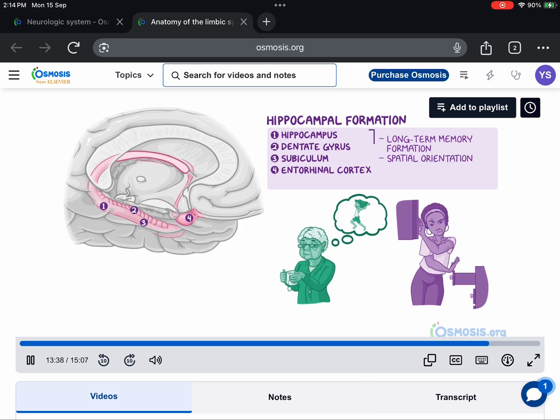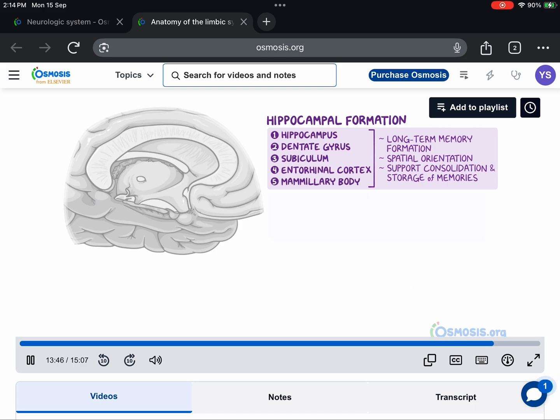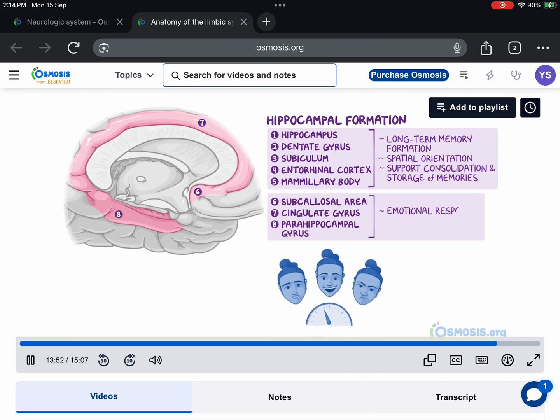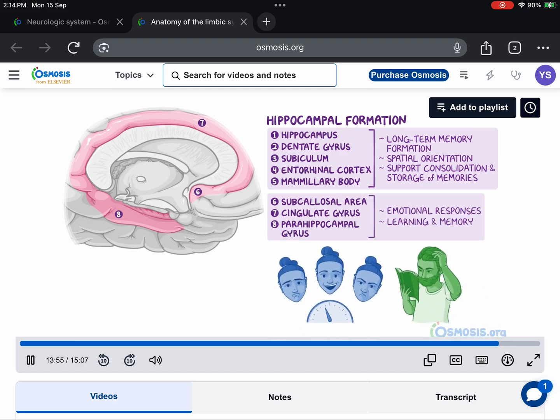These structures, along with the mammillary bodies, help to support the consolidation and storage of memories. Then there is the subcallosal area, the cingulate gyrus, and the parahippocampal gyrus, which support emotional responses and learning and memory.